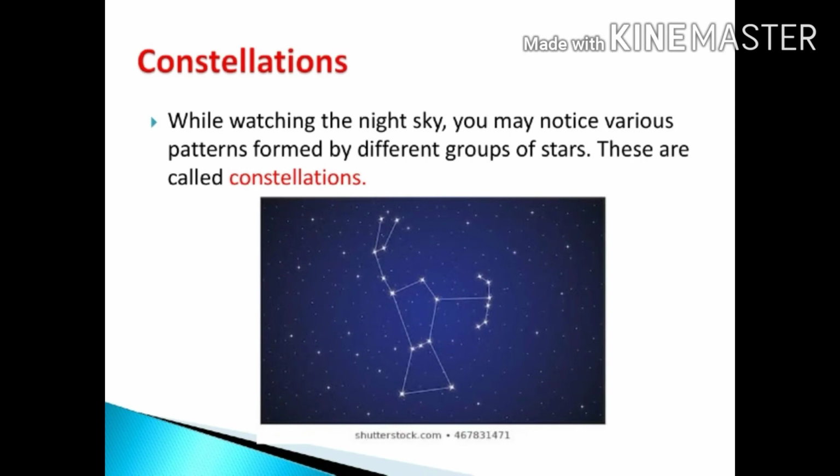Constellations. While watching the night sky, you may notice various patterns formed by different groups of stars. These are called constellations, as you can see in the picture here. Ursa Major or Big Bear is one such constellation. One of the most easily recognizable constellations is the small bear or Saptarishi. Sapta means seven, Rishi means sages. It is a group of seven stars that forms a part of the large Ursa Major constellation.